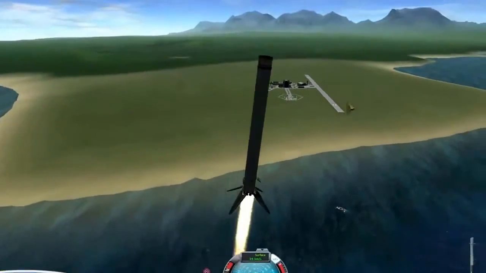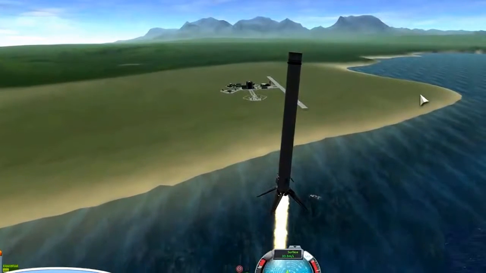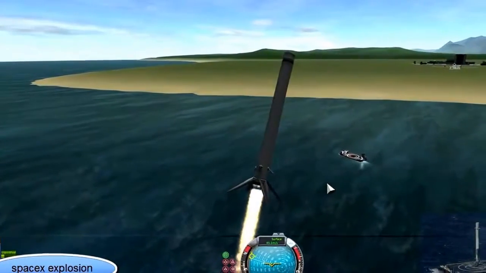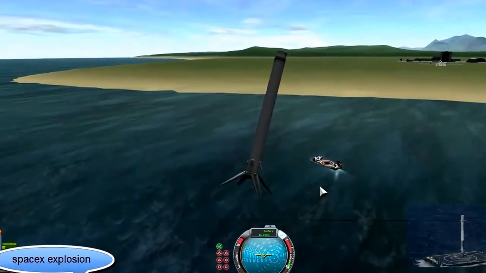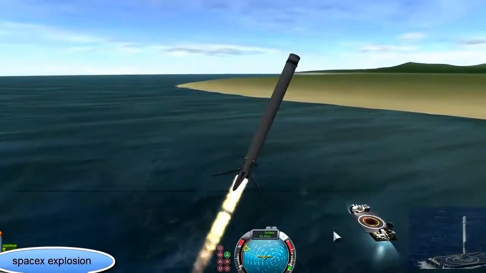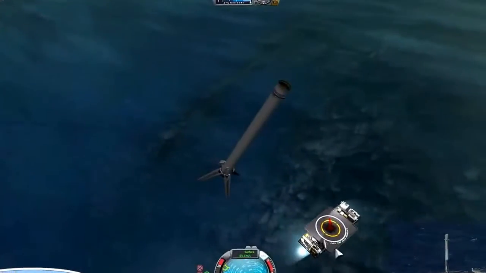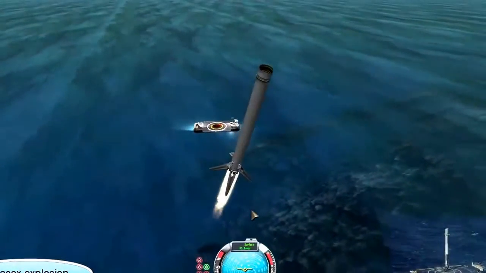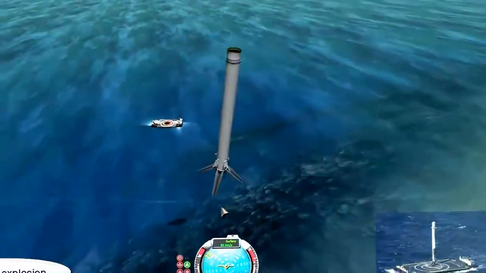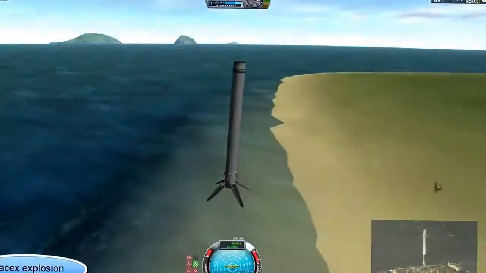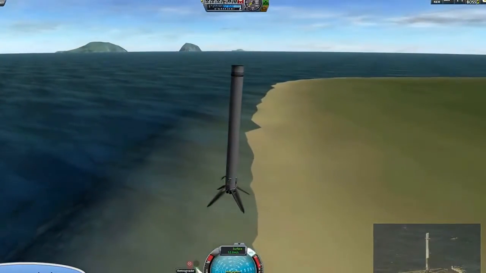And so NASA, which no longer restocks the International Space Station, now uses SpaceX for this purpose. It's also the first private company to send a geosynchronous orbit satellite, and of course the first to successfully land a first stage back on the planet, not only on land but now also in the middle of the ocean on a tiny little barge. And this of course is a tremendous achievement, not only for the company but for humanity as a whole.